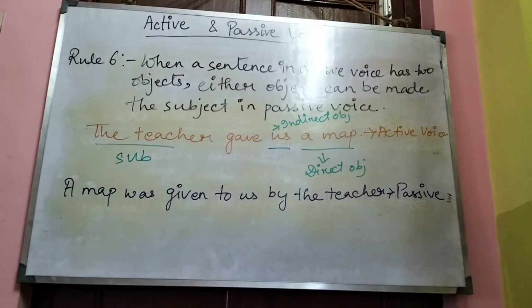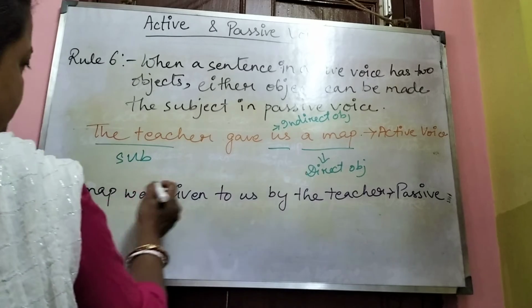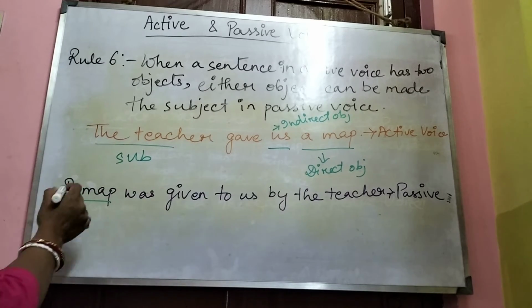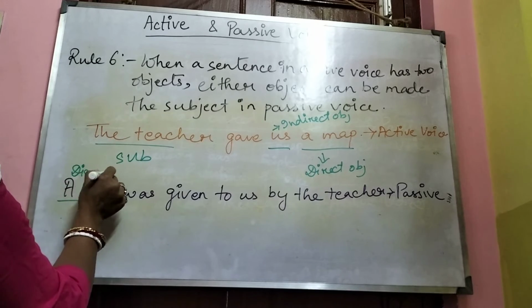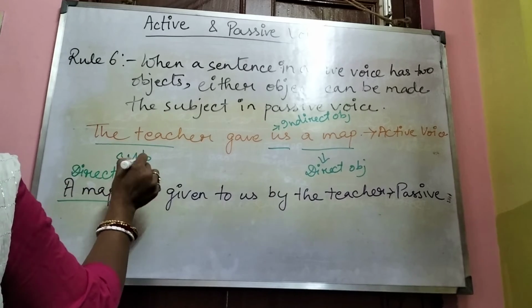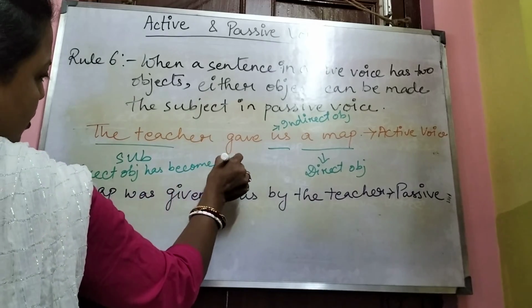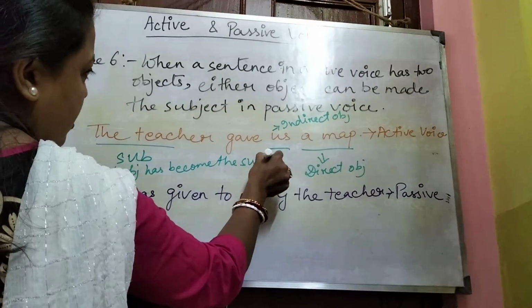A map was given to us by the teacher. Now what do we see here? We see that the direct object, a map, has become the subject here.